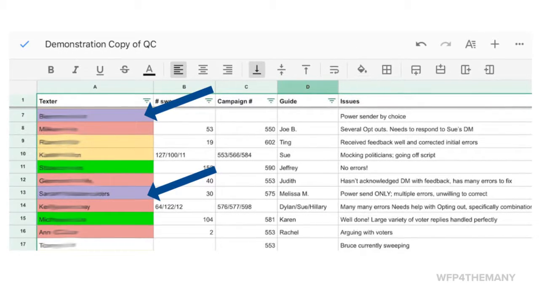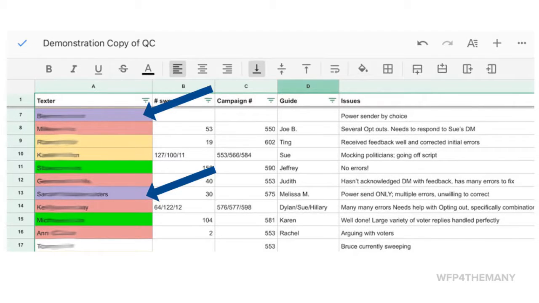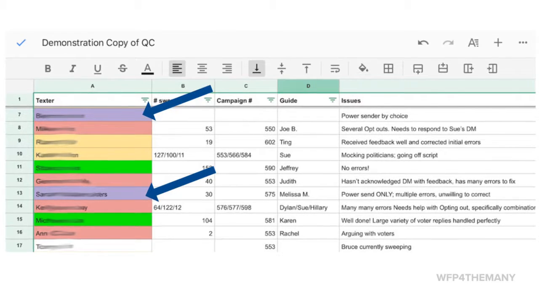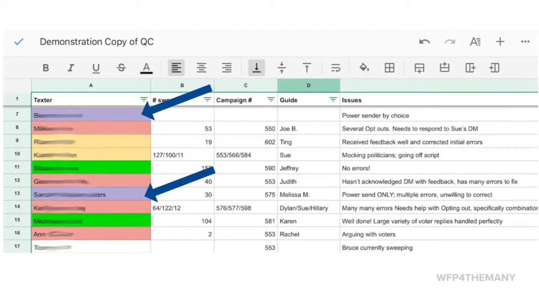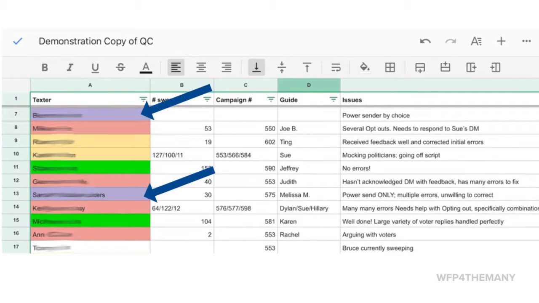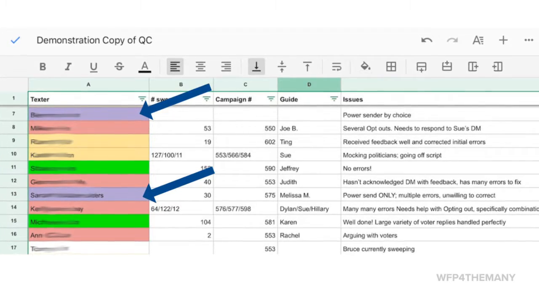Purple designates power texters who only send initial messages, and when they stop, they notify the moderator that their replies need to be reassigned. Some are power texters by choice to accommodate their busy schedules or to multitask. Others are power texters because they cannot assure quality work or refuse to correct errors.